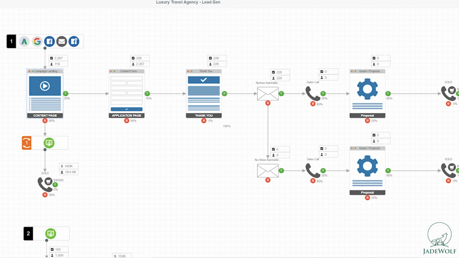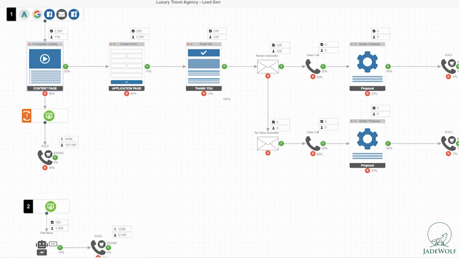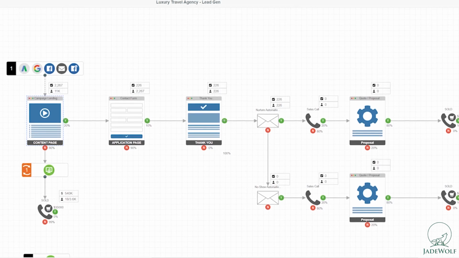We could add in some video elements here for brand marketing and awareness building as well, and see how many people who view the videos actually go to the website and how that affects the traffic. We could have multiple forms here for multiple products. We could have different automations, different percentages for different sales reps, different styles of proposal with different conversion rates, and different levels of remarketing for different types of products.